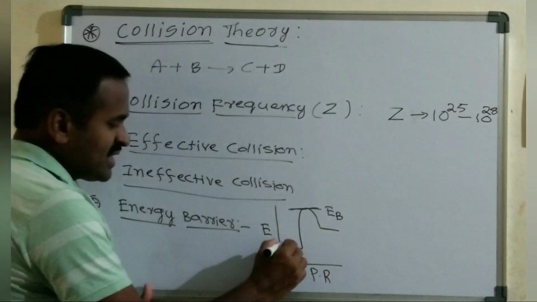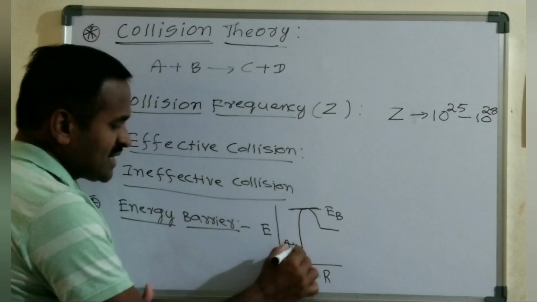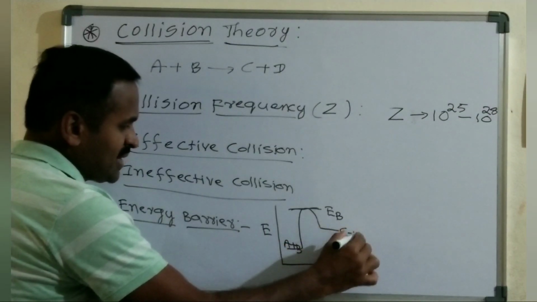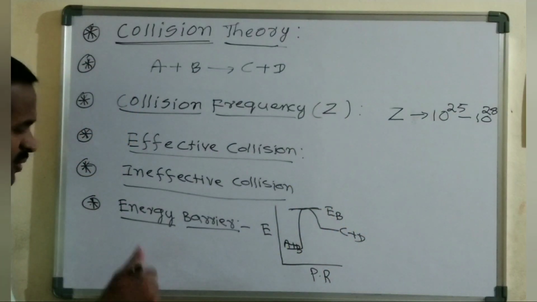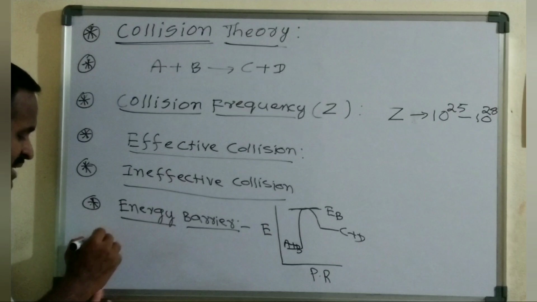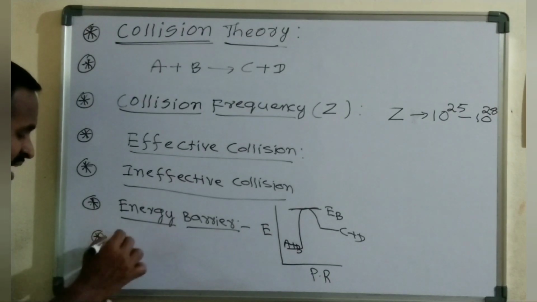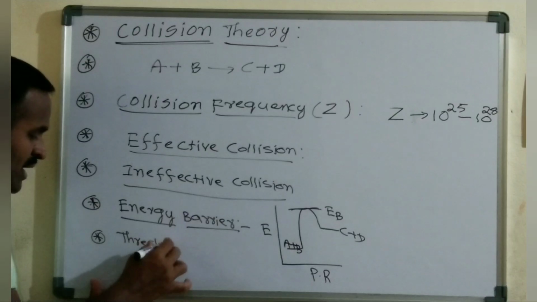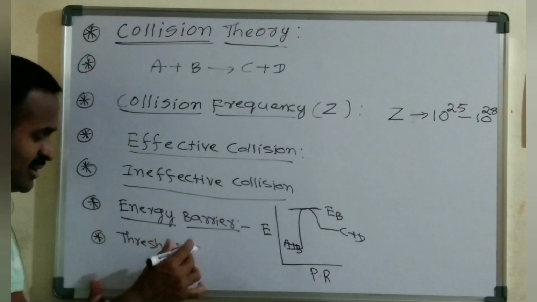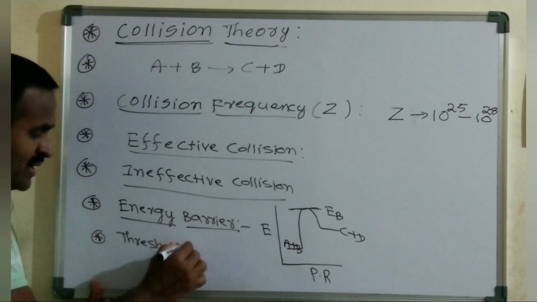Here, A plus B are the reactants and C plus D are the products, and this is the energy barrier for this reaction. Under this energy barrier we have the threshold energy. Threshold energy is one. What is meant by this threshold energy?